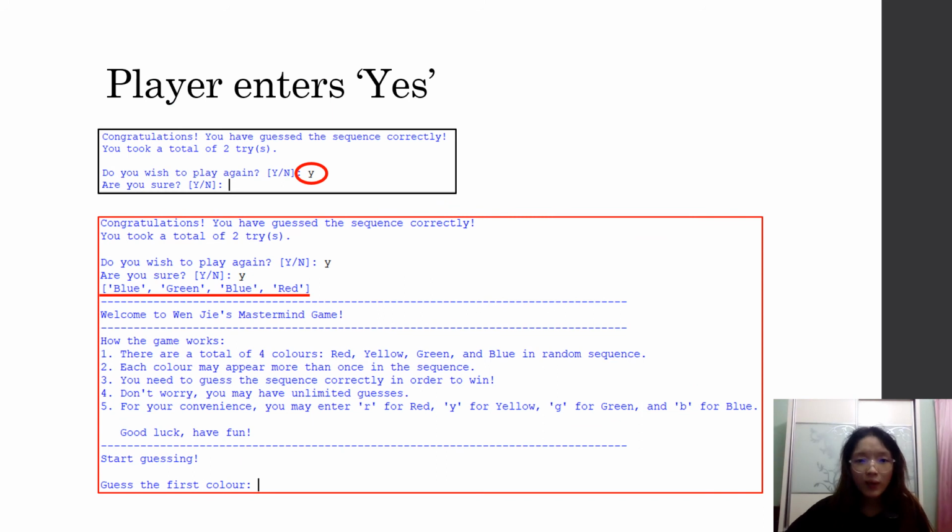If the player enters Y for yes, then the game will reconfirm with the player if they are sure. If the player enters Y again to indicate that they are sure they want to play again, then the game will restart and a new color sequence will be generated. Note that the number of tries will reset to 0 in each new game.